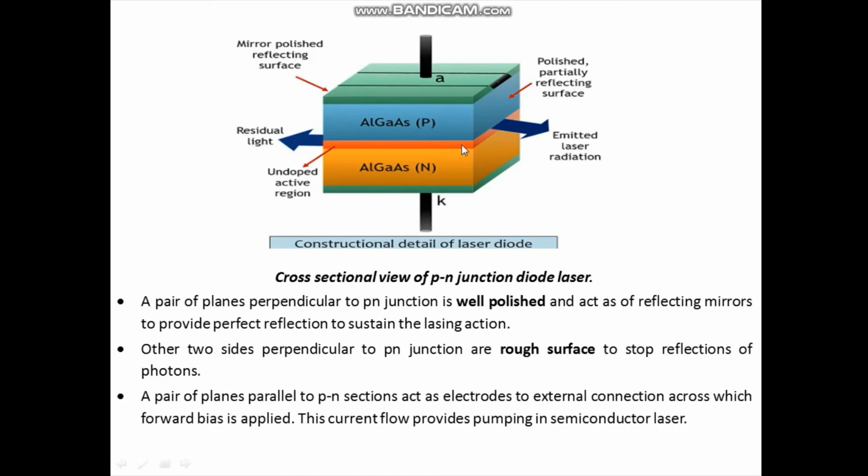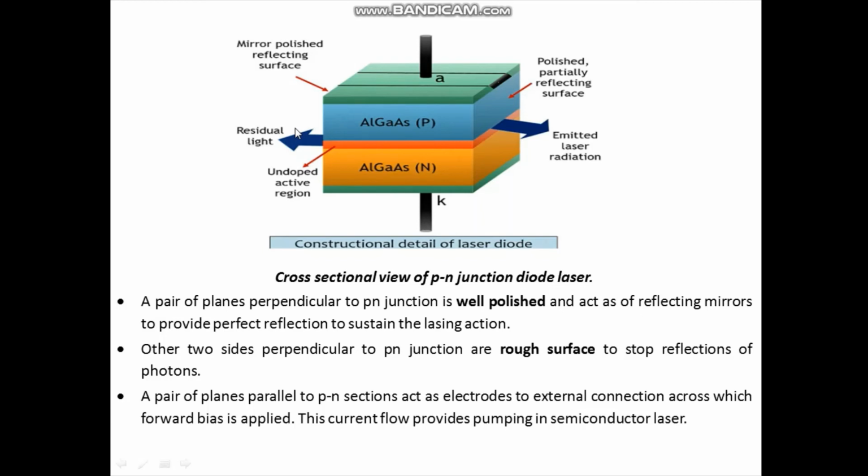The other two sides perpendicular to the PN junction, meaning the front and back surfaces, are rough surfaces to stop the reflections of photons. The pair of planes parallel to the PN junction, meaning the top and bottom surfaces, act like electrodes which are connected to an external supply across which forward biasing is applied.